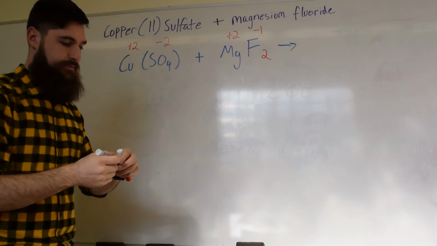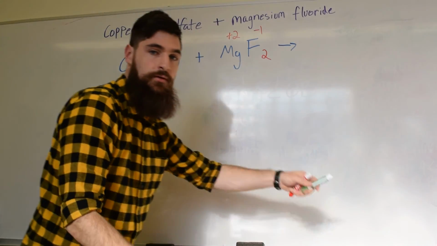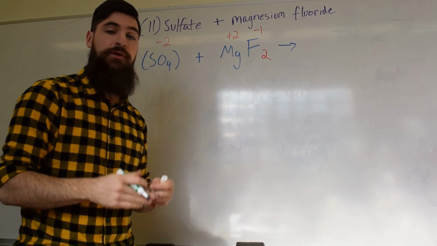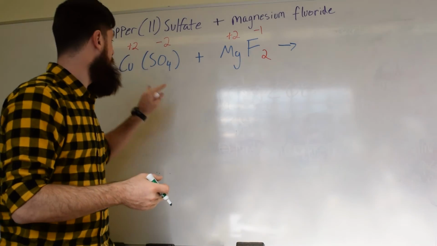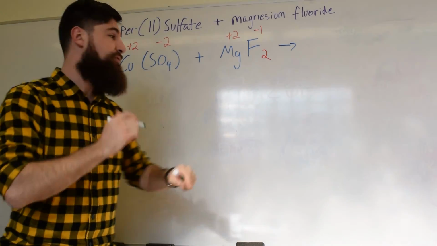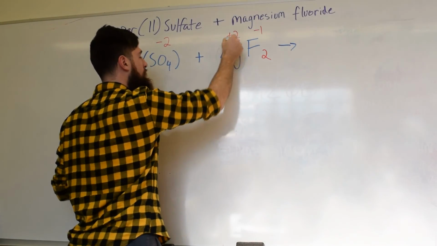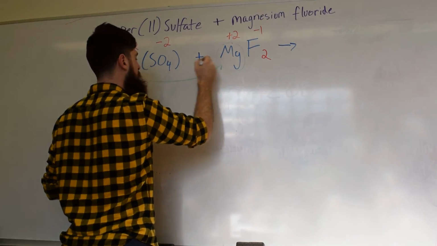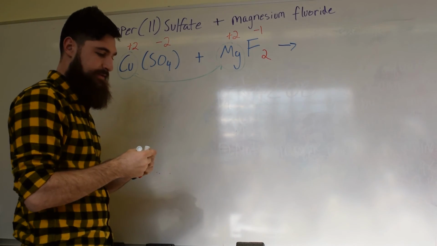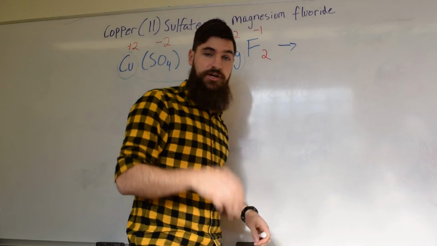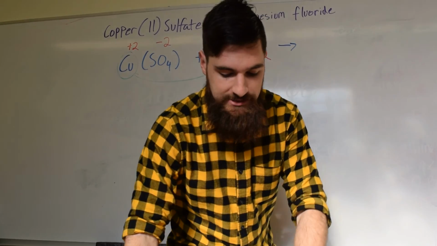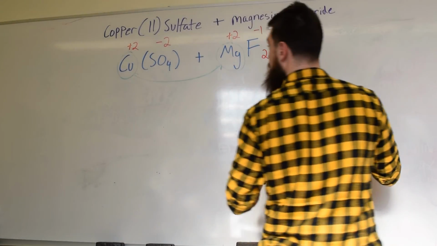Our products of this double replacement reaction. Remember, in a double replacement reaction, the cations switch places. Remember, it's a cation and it's positively charged. Okay? So this is what our products are going to look like.